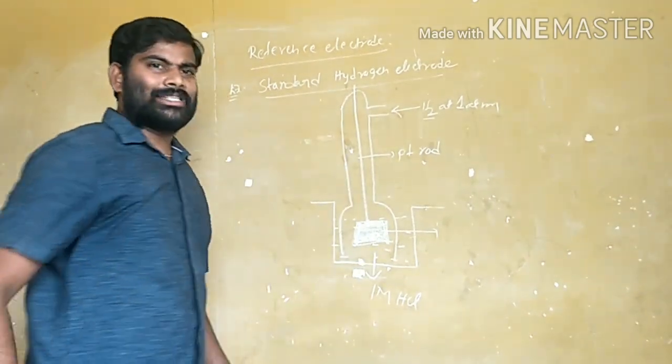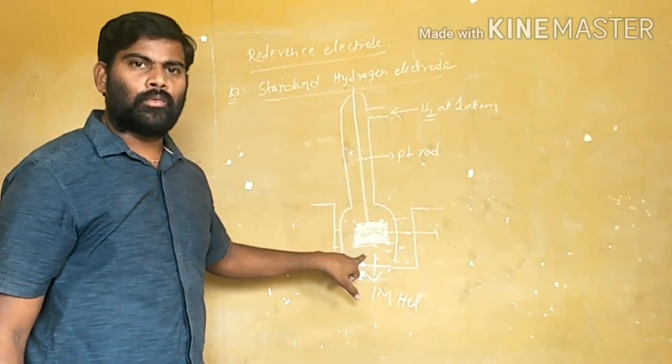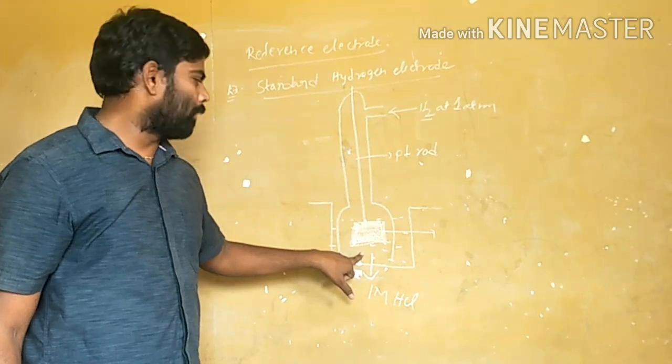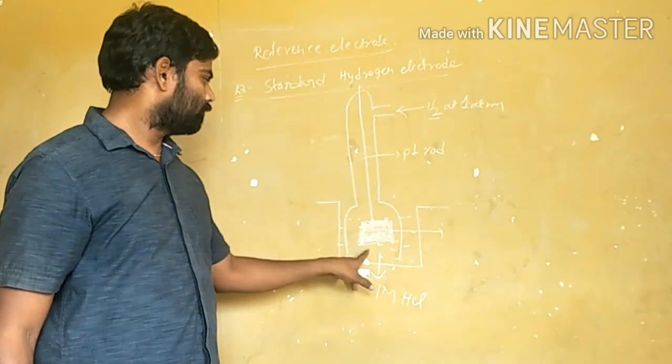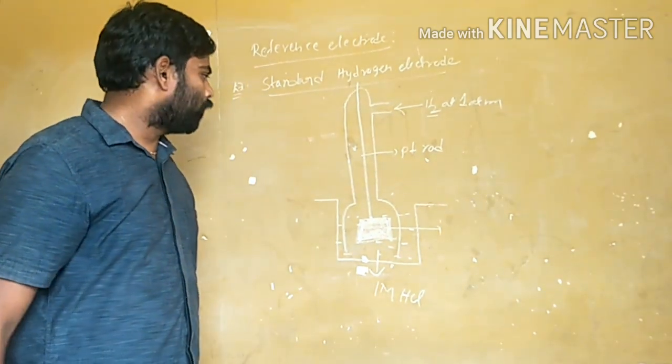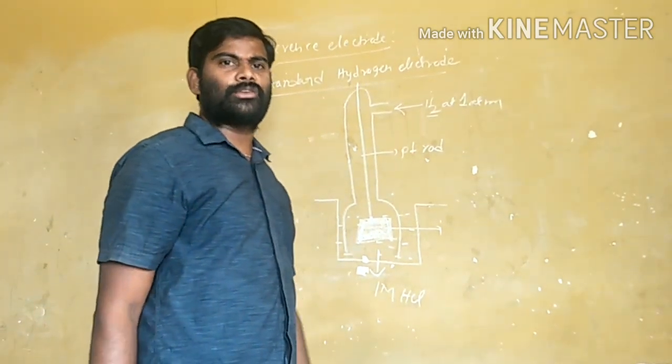This hydrogen gas is adsorbed on the platinum foil to make surface contact, and the following reactions are possible.